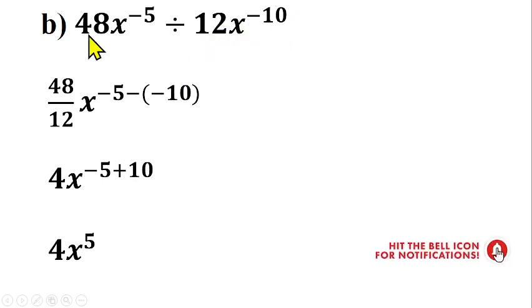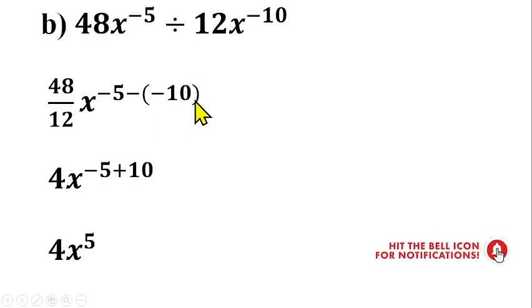So we cannot apply any law to the coefficients, but rather 12 can divide 48 according to this division here. So you have 48 divided by 12. Then you can apply the law to this one and this one, because you're having a number with base and power and a number with base and power, and they're having the same base here. So you can pick one of the base, and because you're having division here, what do you do to the power? Because of this division, you subtract the power. So you have 48 divided by 12, then s raised to the power minus 5 minus minus 10.